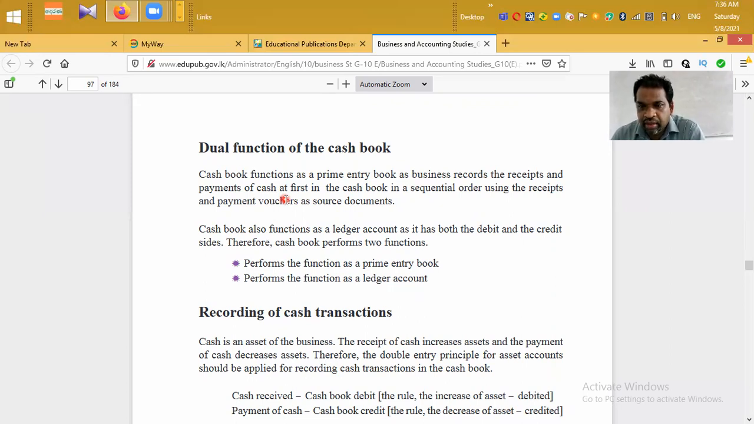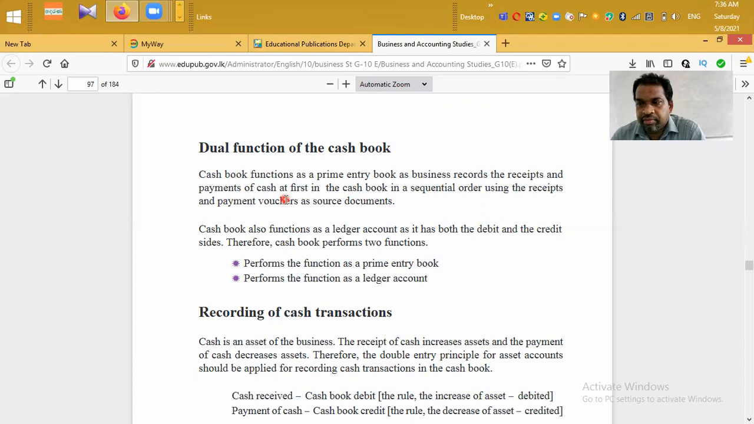Dual means two. If you take the cash book, it has two functions. That is the meaning of dual function of the cash book. The cash book actually is a day book or prime entry book or journal, because we record cash receipts and cash payments details for the first time in the cash book. Therefore, we say the cash book plays the role of day book or journal.